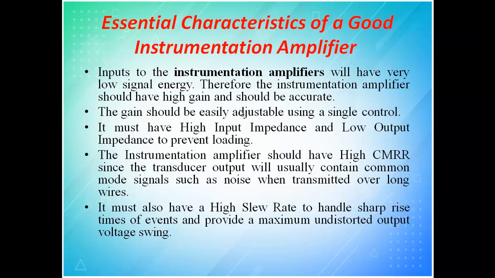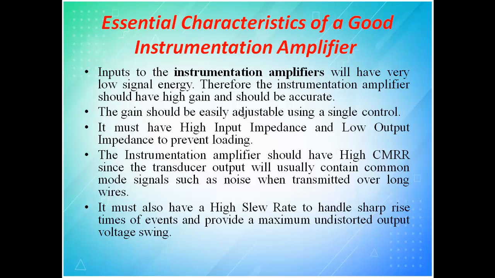Then comes the essential characteristics. If you say a good instrumentation amplifier, it should have some characteristics. In a similar way, if you want to say a student has good character, we say so many rules. Like that, for an instrumentation amplifier also there are some essential characteristics.